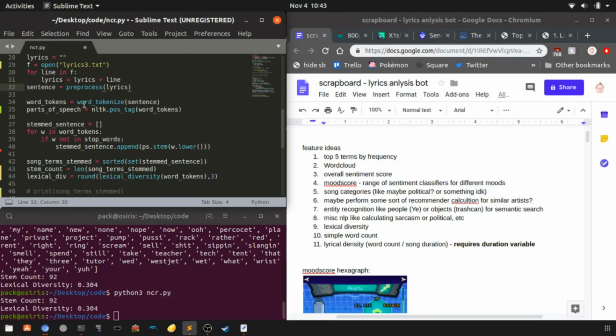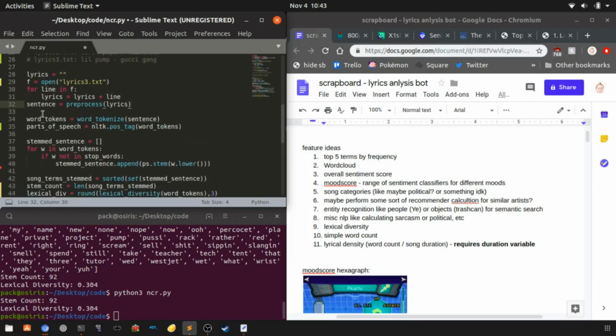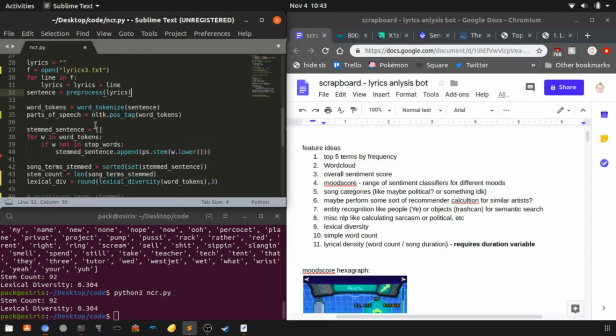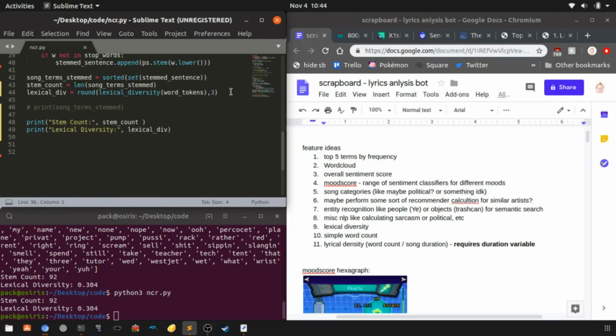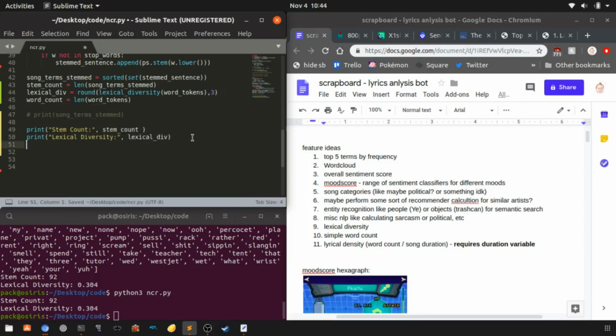So what we're actually going to do is just use the length of the word tokens variable because, like I said, this variable represents all of the different words in the song. So let's add that one in there as well. Okay, so this should give us the total word count of the song, and we'll actually do another word count in a second to show you something different.